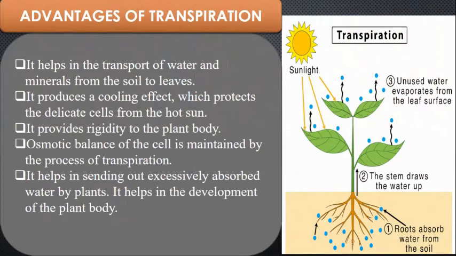The second advantage is that it produces a cooling effect and protects the delicate cells inside the plant from the hot sun. The next advantage is that it provides rigidity to the plant body. It also helps in sending out the excess absorbed water by the plants and in the development of the plant body. So children, these are the advantages of transpiration.